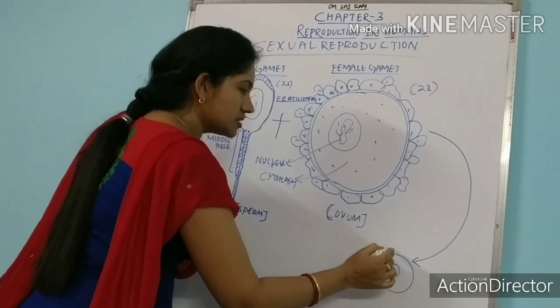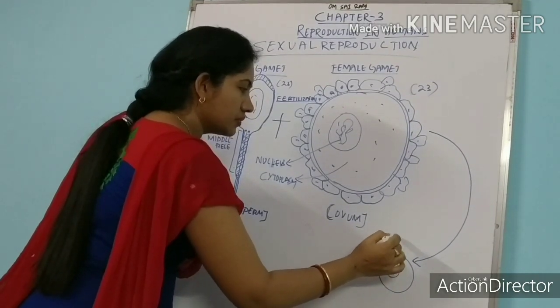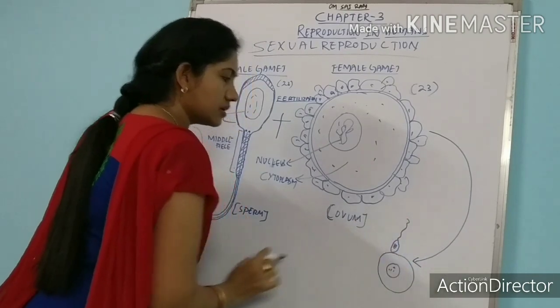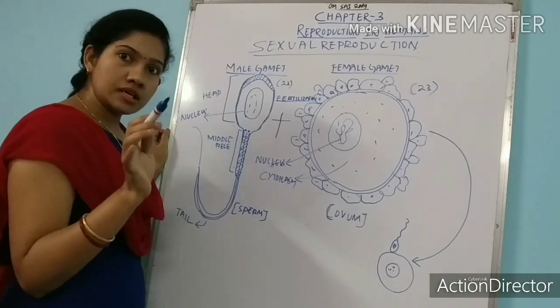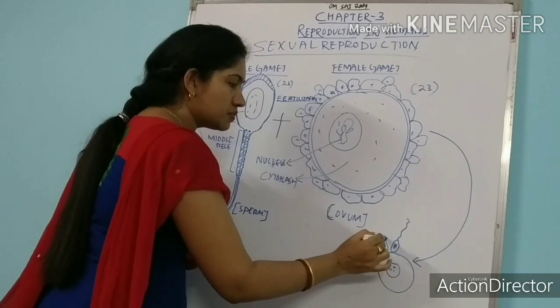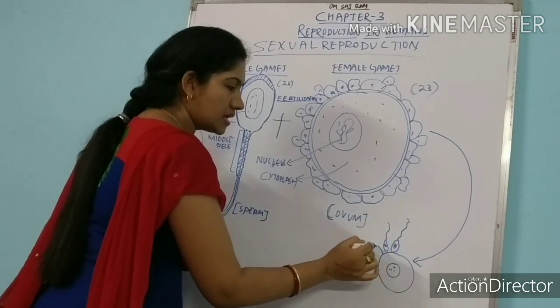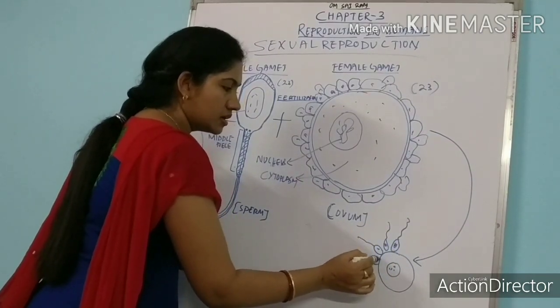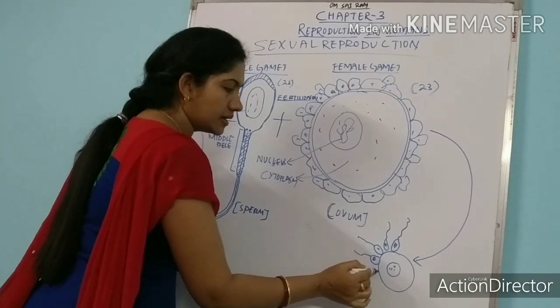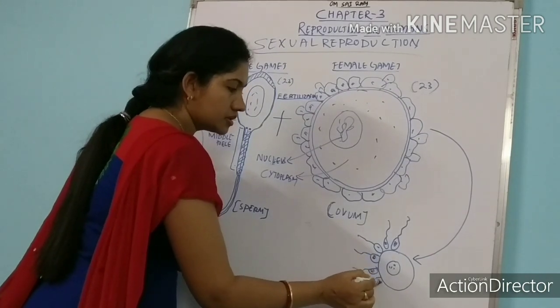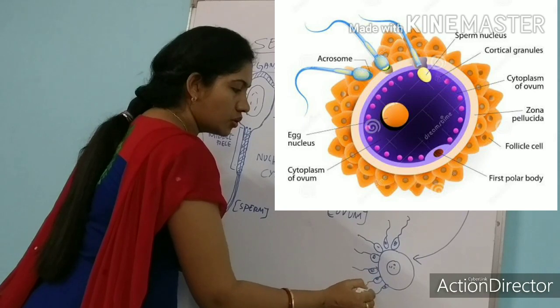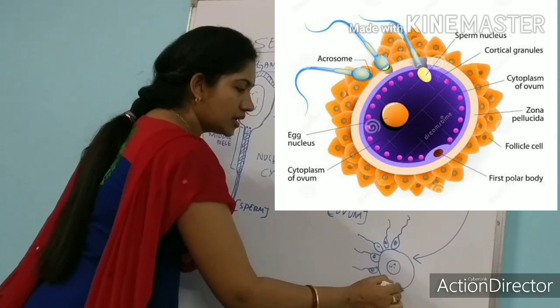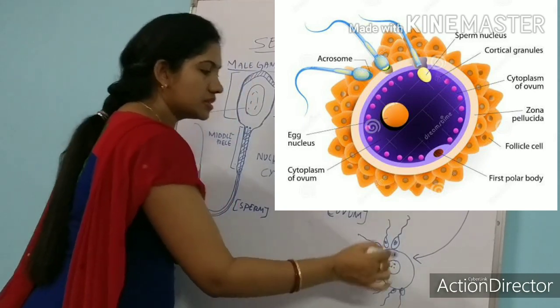This is the egg nucleus. The sperm will attach here. And remember, not only a single sperm, a number of sperm come and attach with the wall of the egg. This is how they got attached. But only a single sperm is able to meet with the egg.